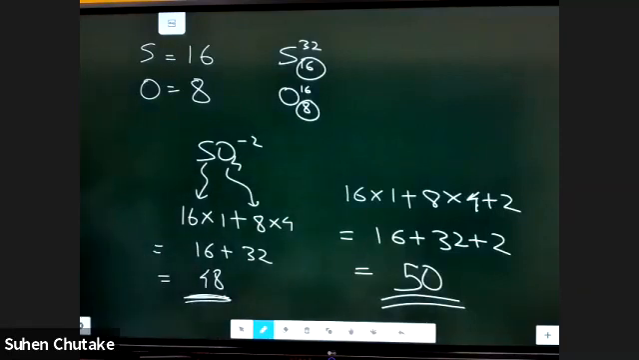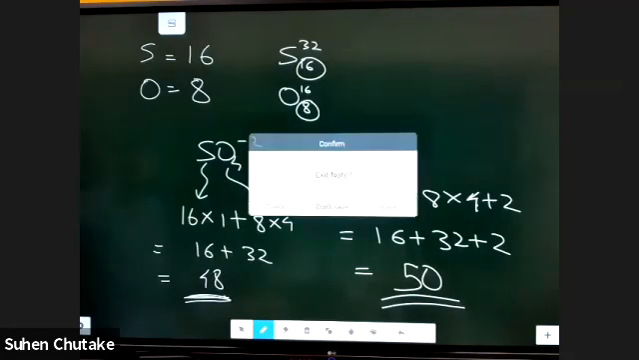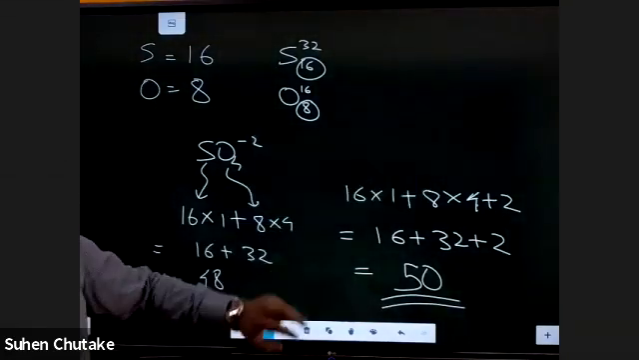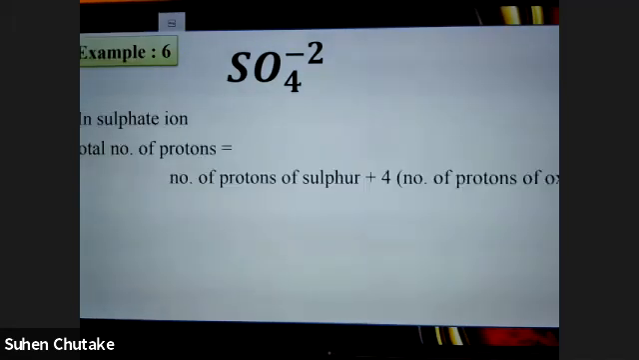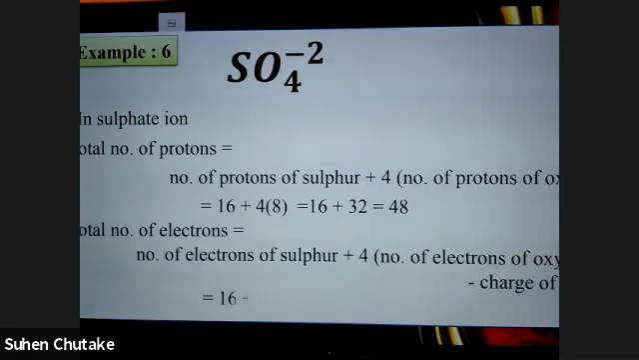Come on, let's go back to the PPT and let us solve a few more questions. Now check this, what you have got. Sulfate, it is what I've explained. That is again shown over here. Okay, getting it?